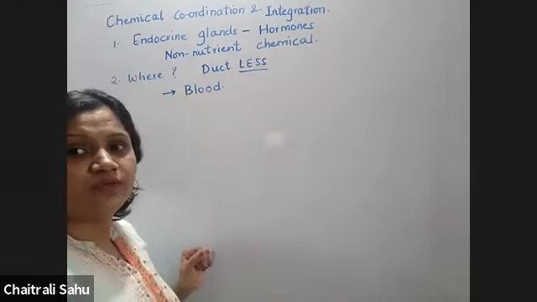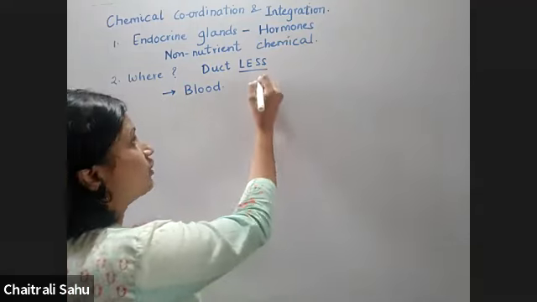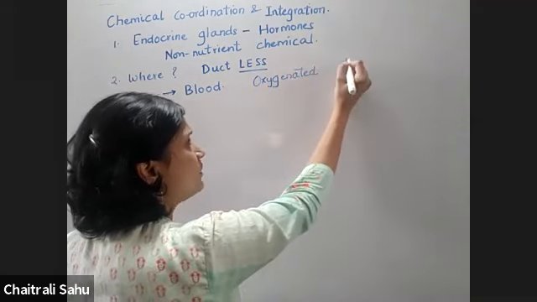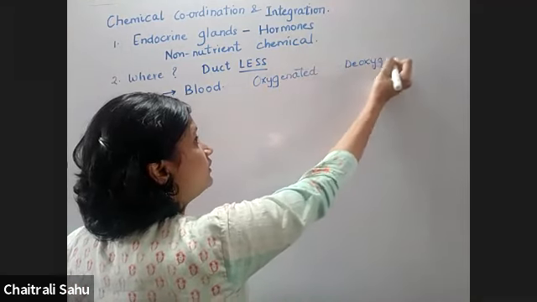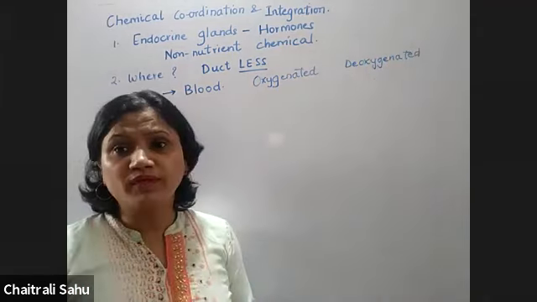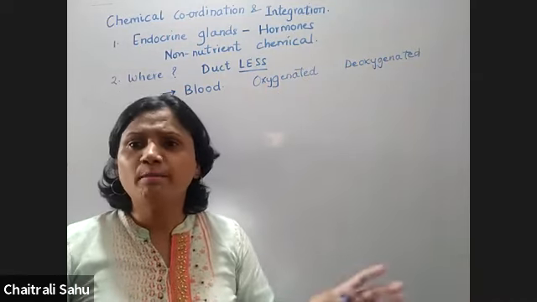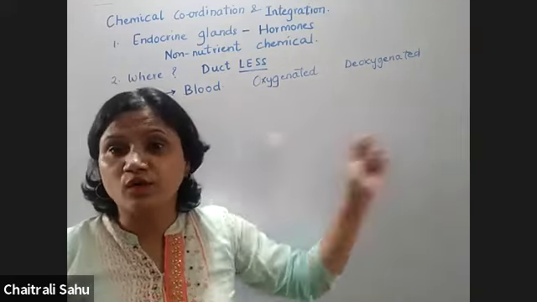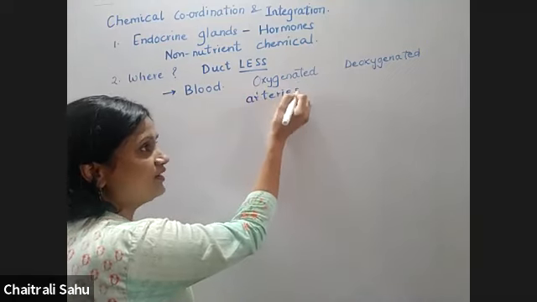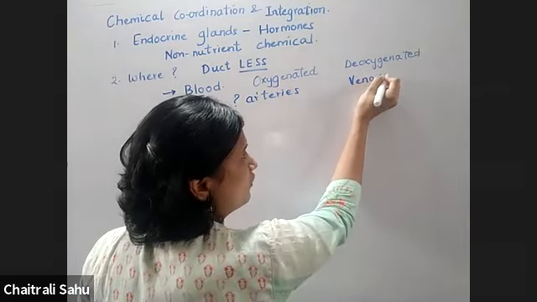Now, we know that there are two kinds of blood in our body, if we take a rough classification: oxygenated blood and deoxygenated blood. This is one of the questions that is asked in many books. We know that hormones are produced by endocrine glands and they are poured in the blood. But what kind of blood? Oxygenated or deoxygenated? Is it poured in the arteries, arterial blood? I'm just putting a query mark. Or is it put in the venous circulation, in the veins?